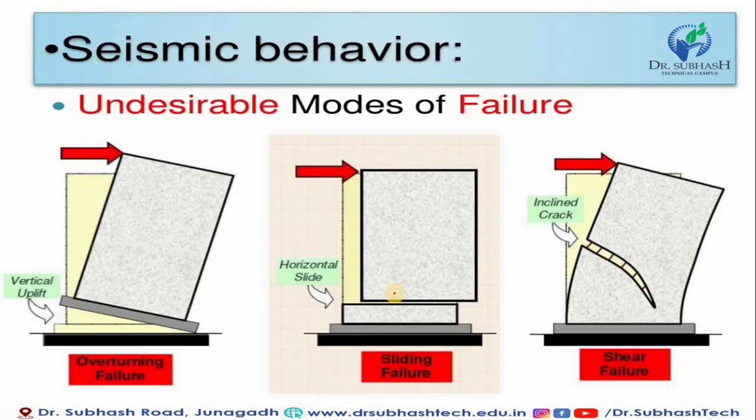Now, seismic behavior. Among the failure modes, you can see overturning failure, the vertical uplift, where the whole shear wall would overturn. Second is sliding, and third is shear failure. All three of these we should avoid, and we should design the shear wall accordingly. So we note the effect of overturning, sliding, and shear failure, and likewise we have to design our shear wall.